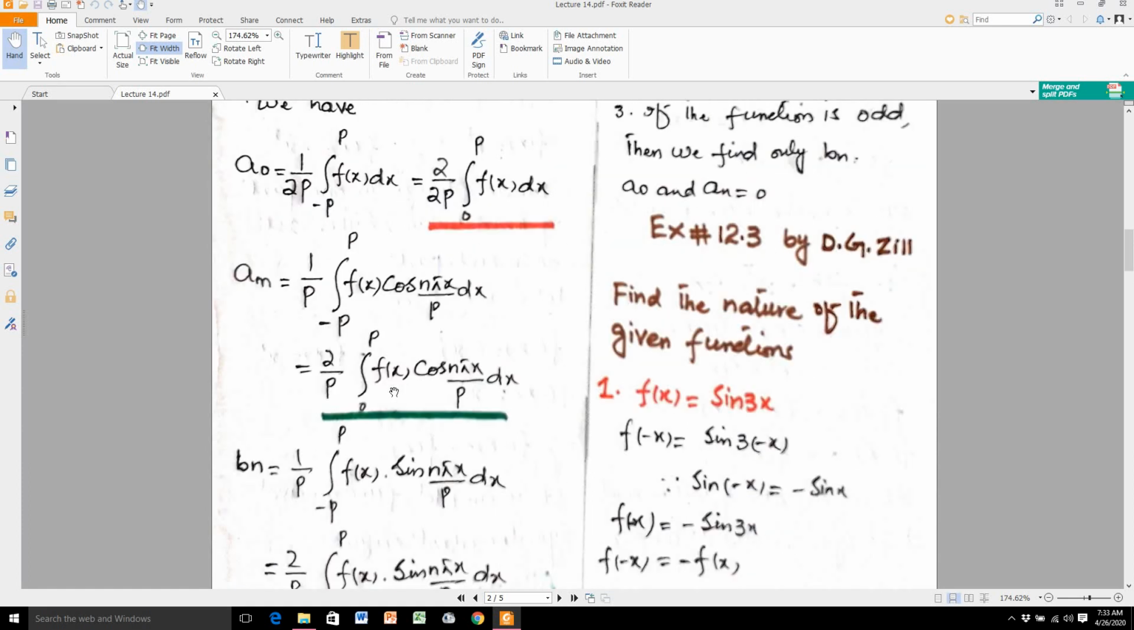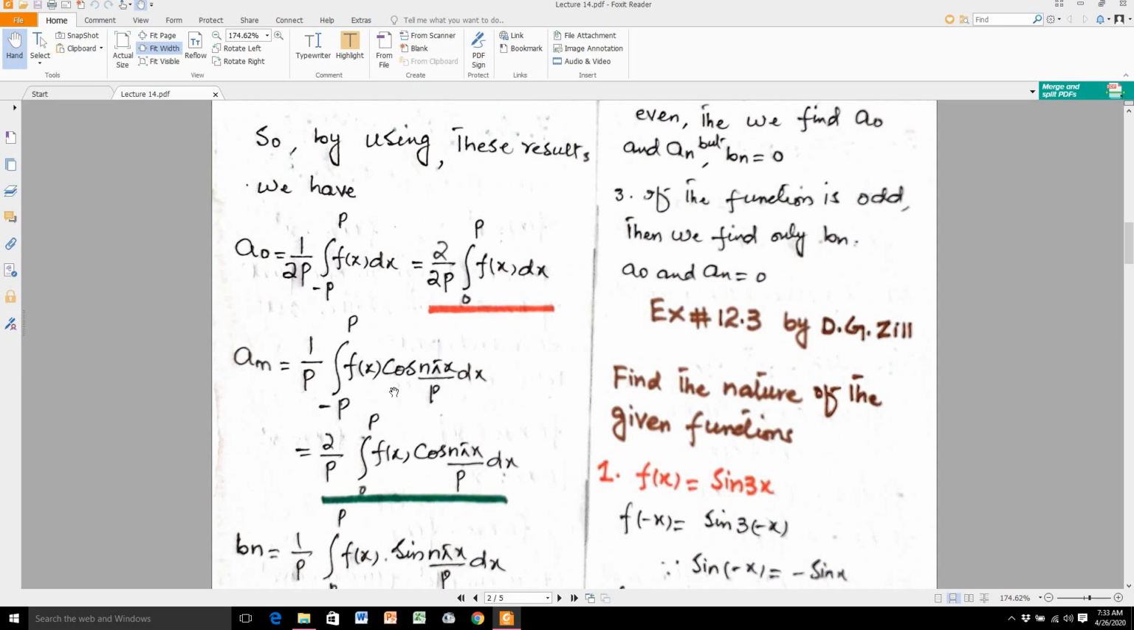So these results are based on the nature of the function. First of all, you have to find the nature of the function. First you define the nature of the function, and then you decide which coefficient we have to find out.